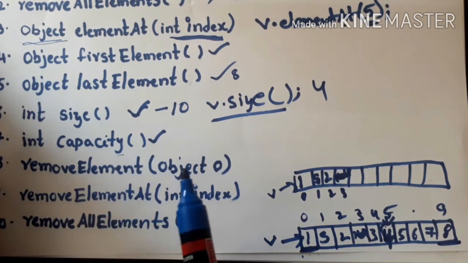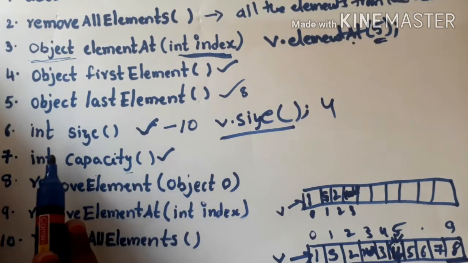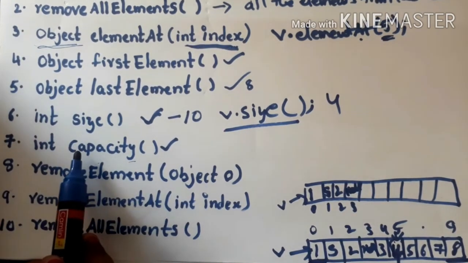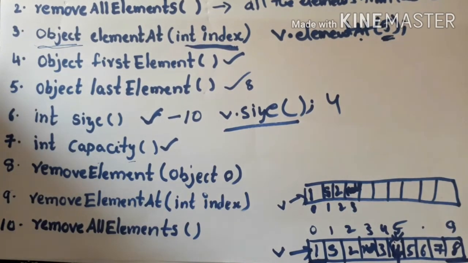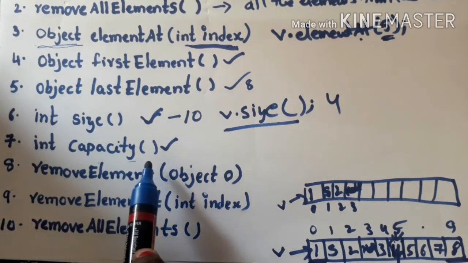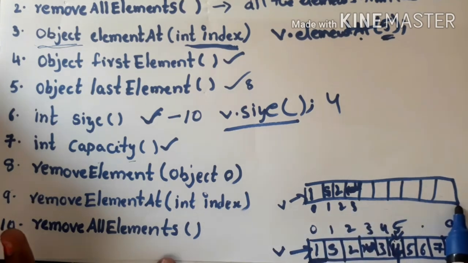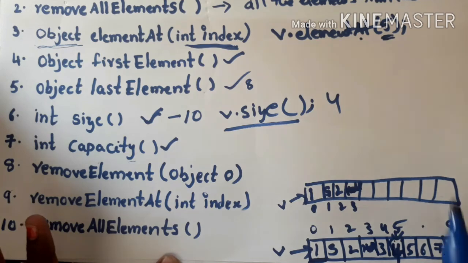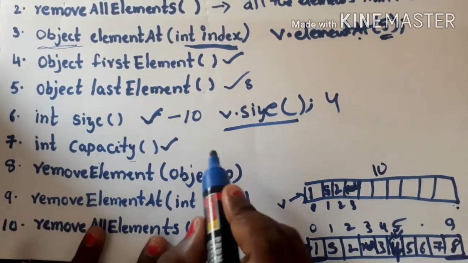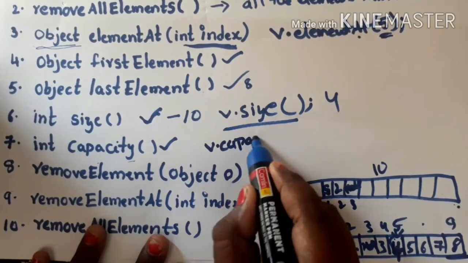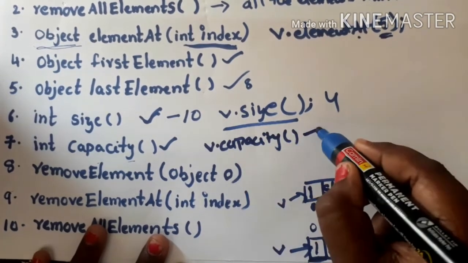Then what is the next method? The next method is the capacity method. What is the return type of this method? The return type of this method is integer, right? So this capacity method will return the total capacity of the vector. That means how many elements this vector can actually accommodate, right? So here, what is the size of the vector or array? The size of the vector created is 10, right? So v dot capacity will return 10, right?